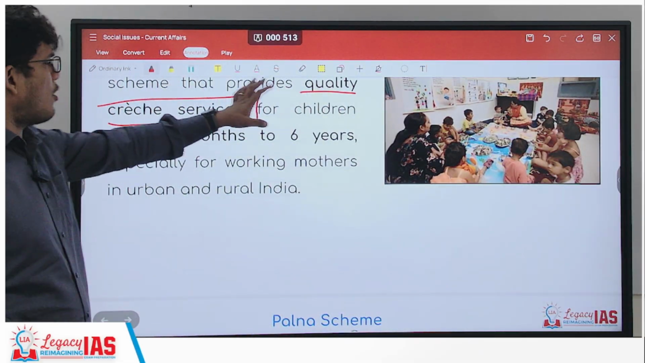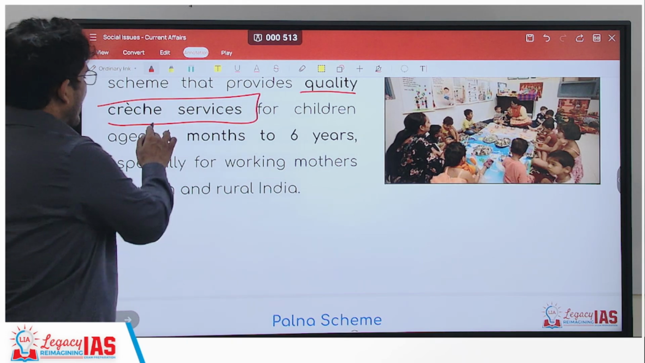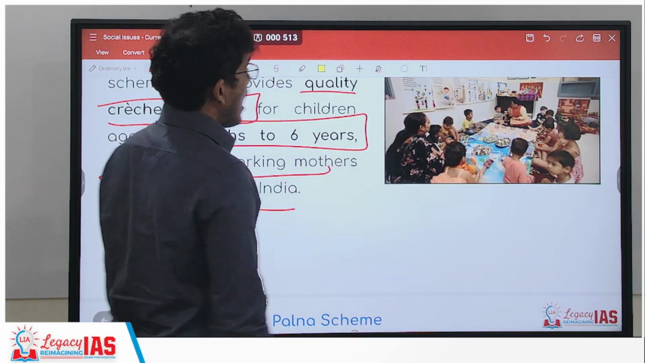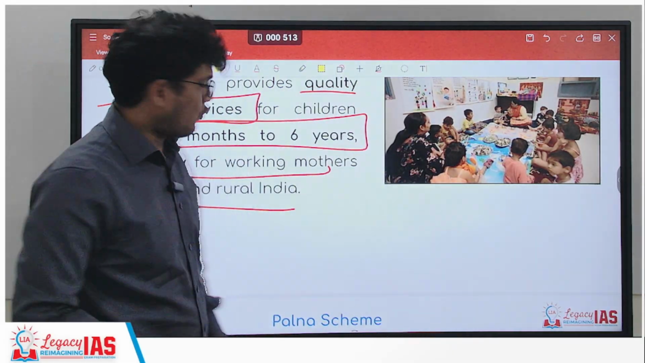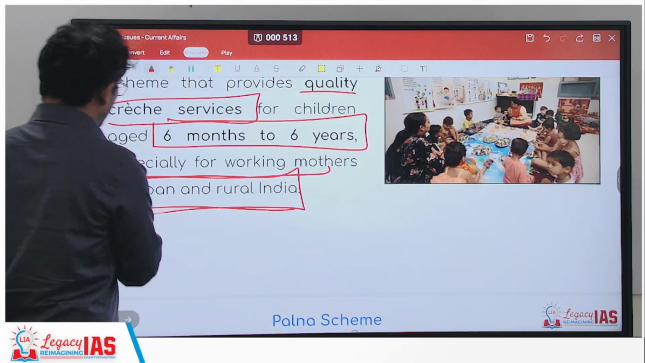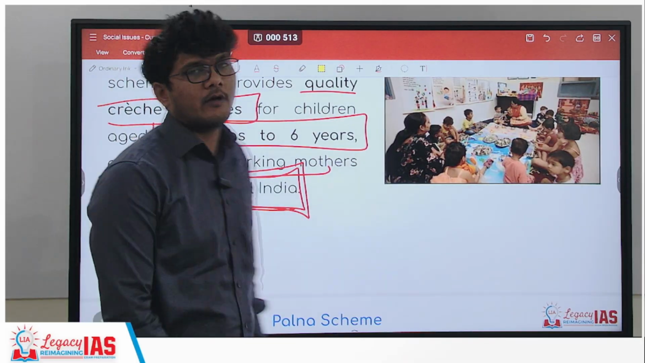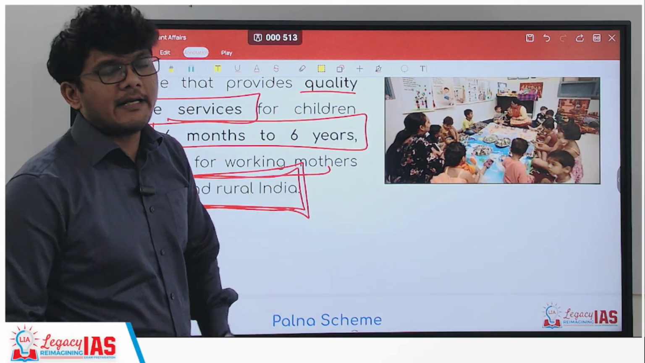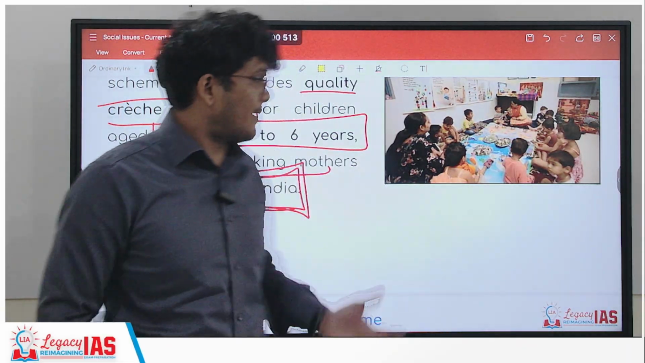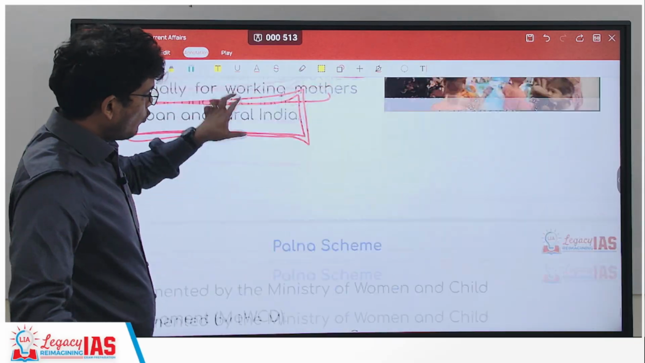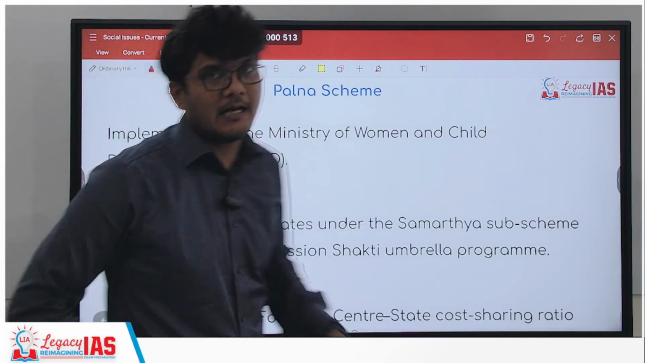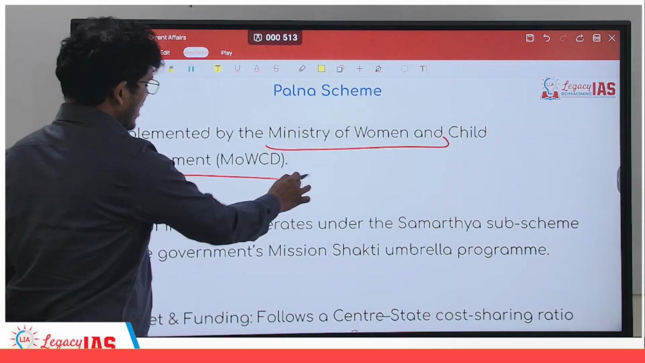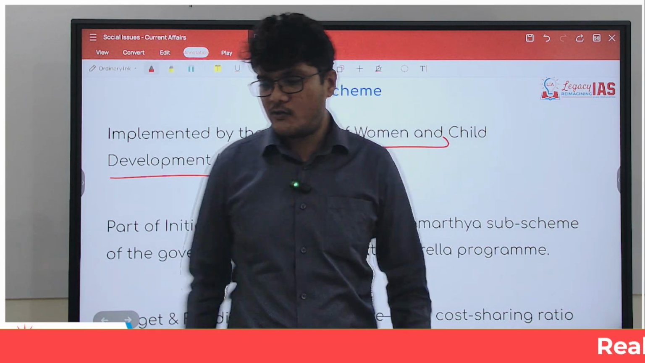It is about quality creche services for children aged 6 months to 6 years, especially for working mothers in urban as well as rural areas. So, both urban as well as rural areas is what you have to remember. The option can have only rural India or only urban India. The statement can have that, but it is for both rural as well as urban India. Now, which is the ministry that has brought this out? The Ministry of Women and Child Development has brought out this particular scheme.